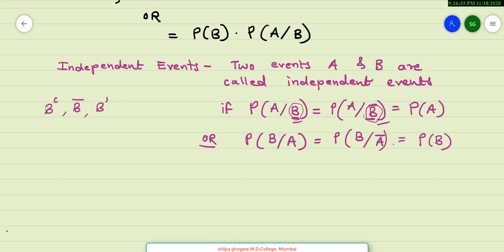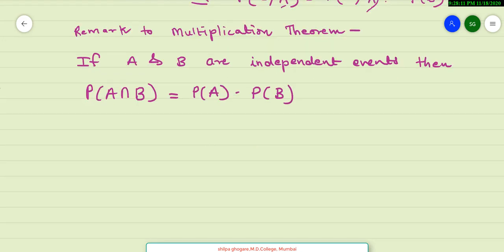That is why probability of A is same as probability of A given B bar, which is same as probability of A given B. Or we can also say that probability of B given A is equal to probability of B given A bar, which is equal to probability of B. So whether A is happening or not happening, it makes no difference to the happening of B. So event B is independent of event A, or A and B are independent events.